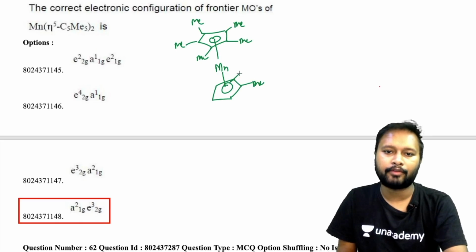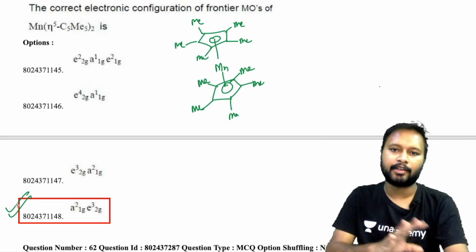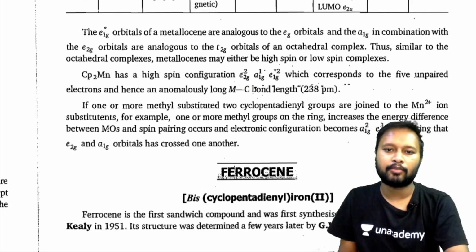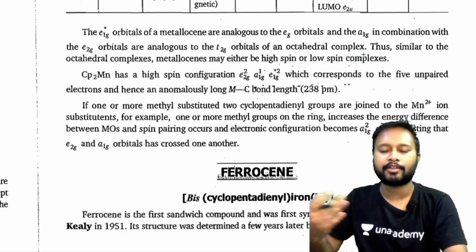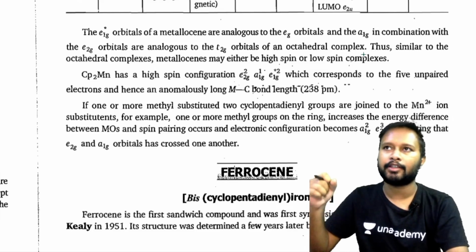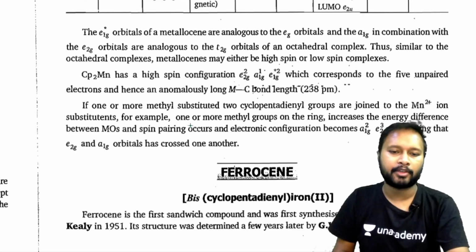So for this I'll give you a reference. The correct answer is given to you as option number D, and that is actually the correct answer. According to the answer key, that is correct, and according to the reference also it's correct. I'm giving you the reference of Ajay Kumar, a book named Ajay Kumar. The same example you are going to get in Housecroft also, and also in James E. Huheey. I'm just giving you from Ajay Kumar because that book PDF I have.